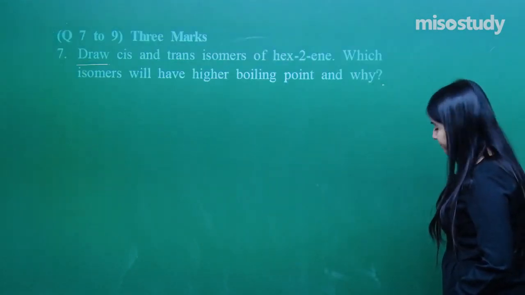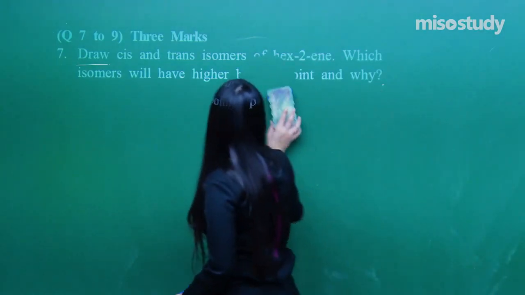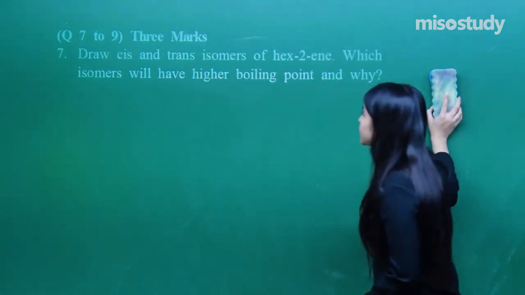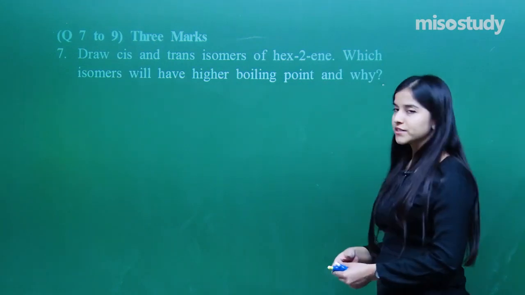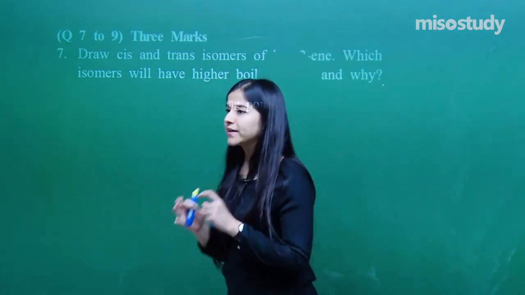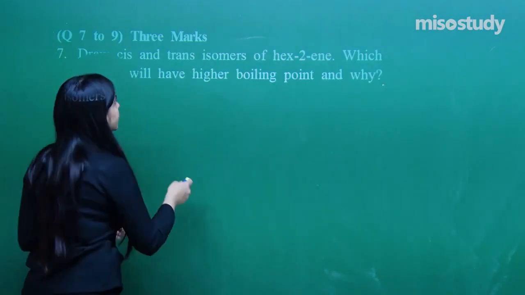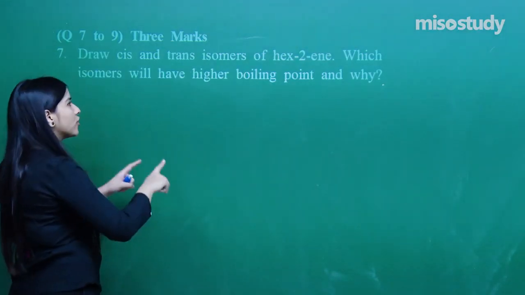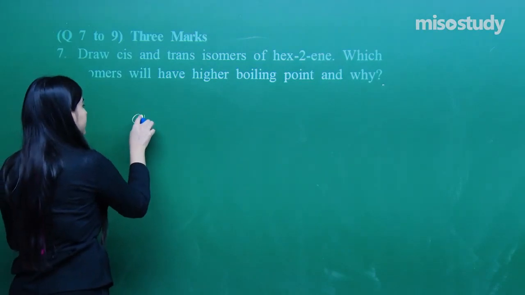Next one. Now, draw cis and trans isomers of hex-2-ene. Which isomer will have the higher boiling point and why? Under the category of 3-mark question, because we need to have a good explanation for that. See here, first of all, I need to draw the isomers of hex-2-ene.